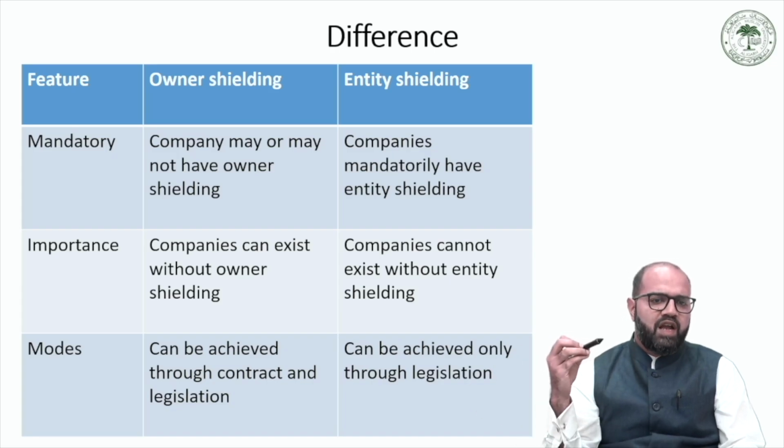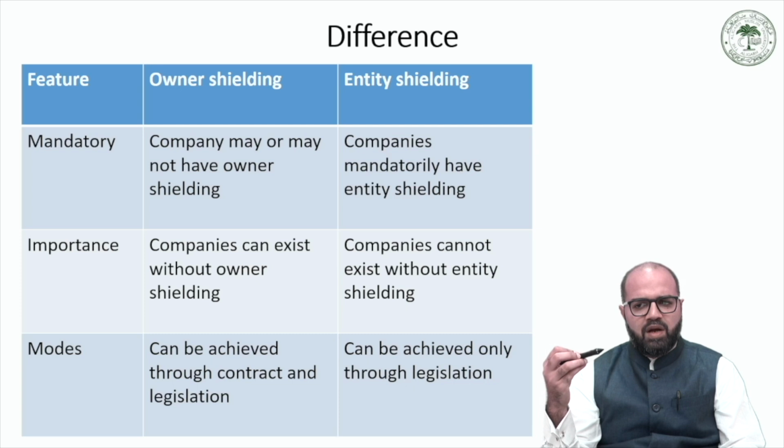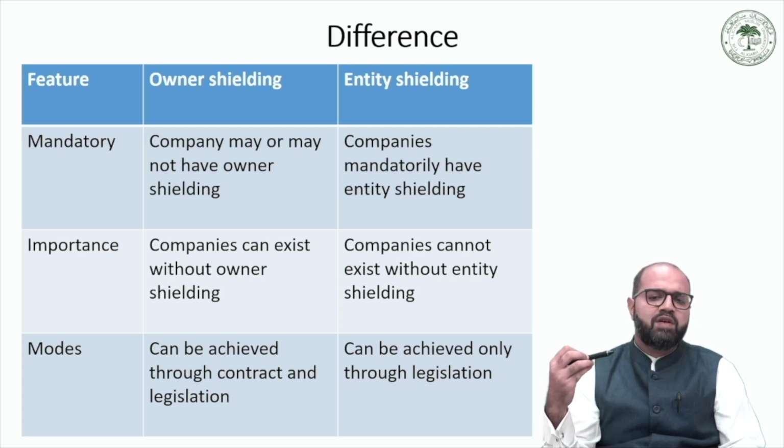Now, owner shielding can be achieved through contract, and it can also be achieved through legislation. For example, a company limited by shares, the definition of which we discussed, is a statutory recognition of the theory of owner shielding.